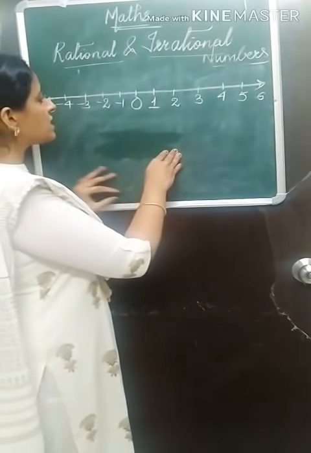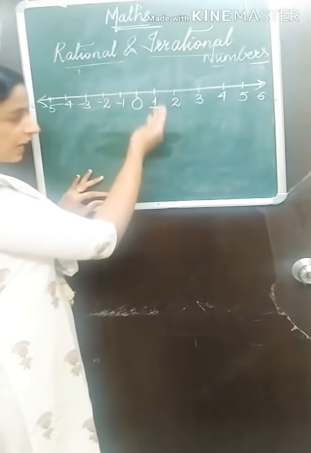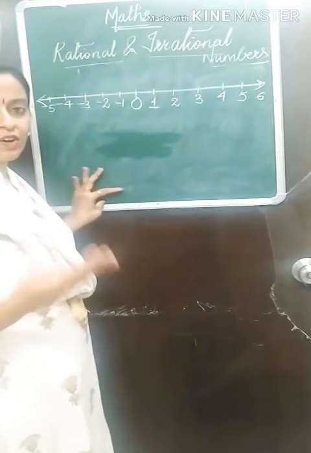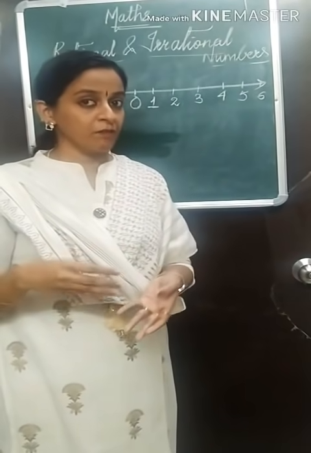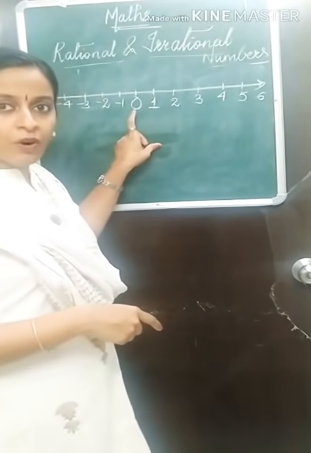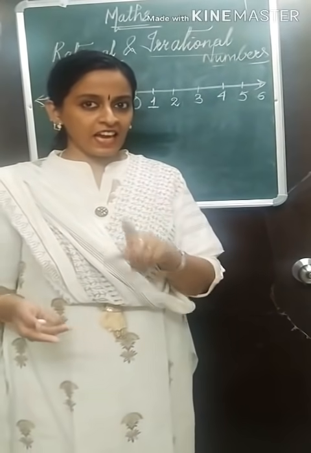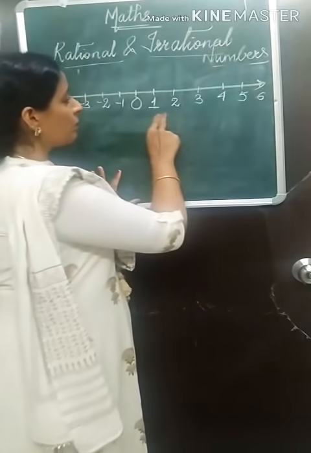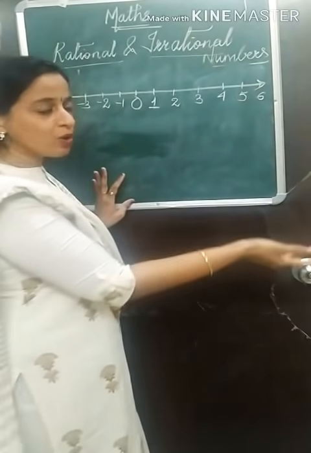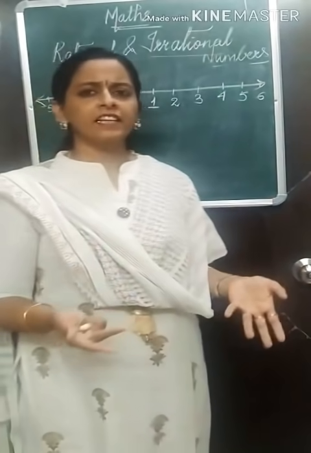So what are integers? The positive numbers along with 0 and the negative numbers are called integers. Repeat with me. The positive numbers along with 0 and negative numbers are called integers. Once again, what are integers? The positive numbers along with 0 and the negative numbers are called integers.